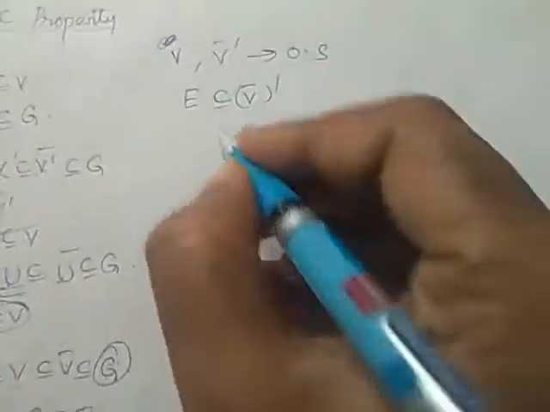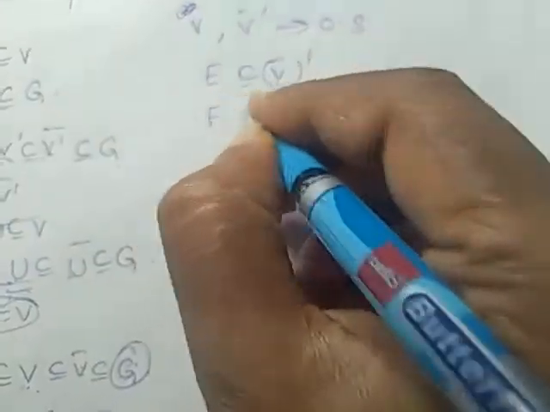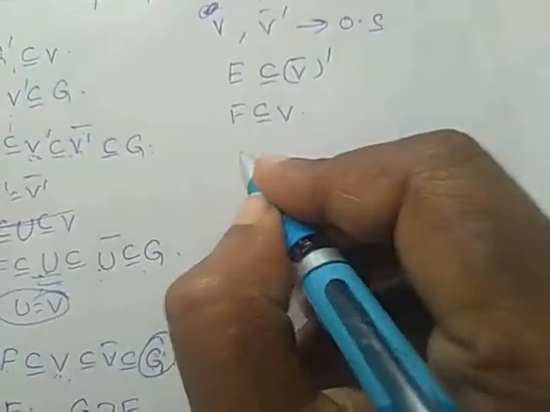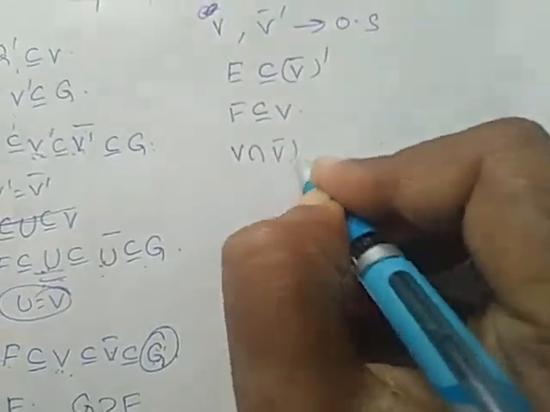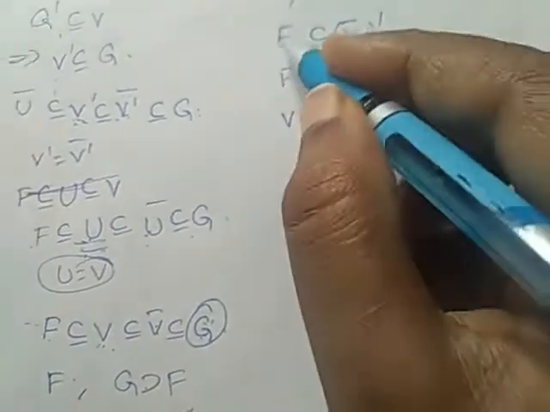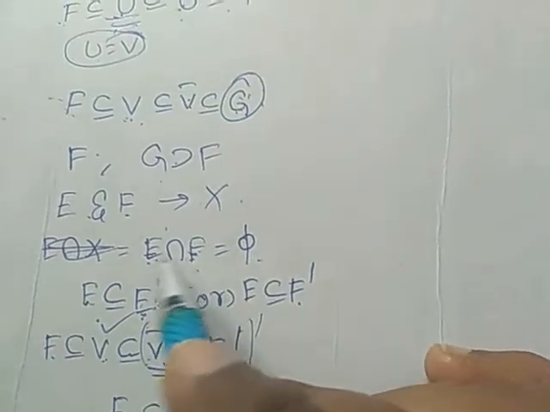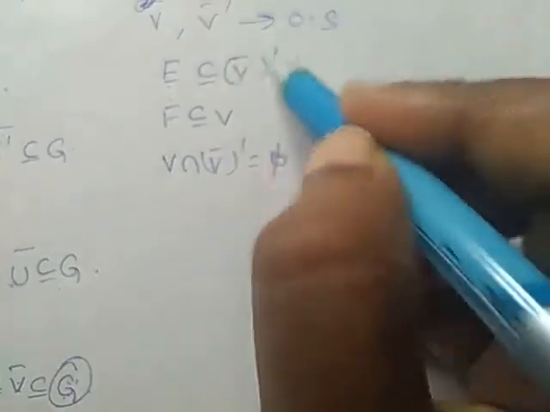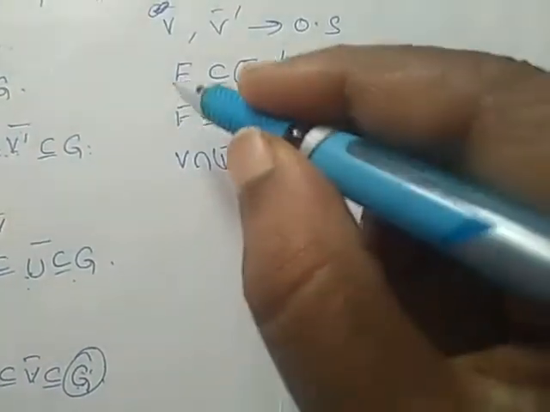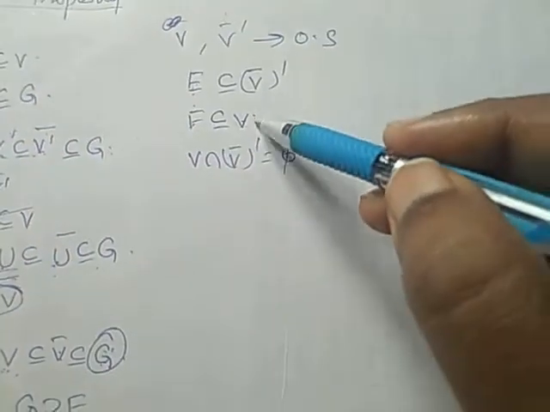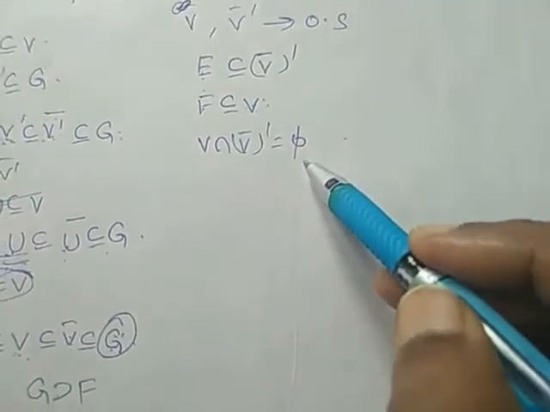Also, we have taken F is a subset of V. From our data, F is a subset of V. This implies V intersection V bar dash is equal to null, because E intersection F is null. There does not exist any common element between these. E is a subset of this set, F is a subset of this set, and the intersection of E and F is the null set. Therefore, the intersection of these two sets is the null set.